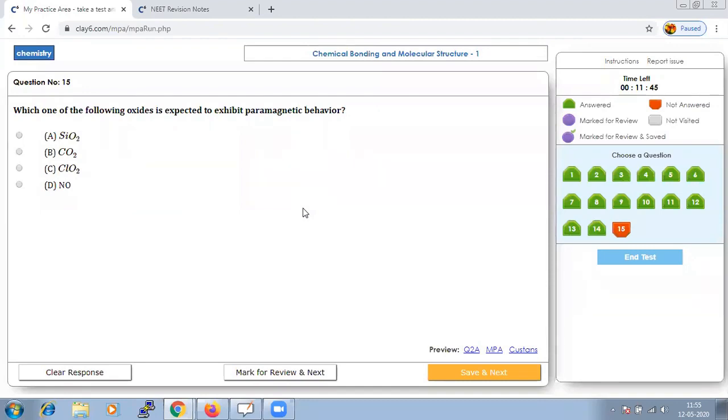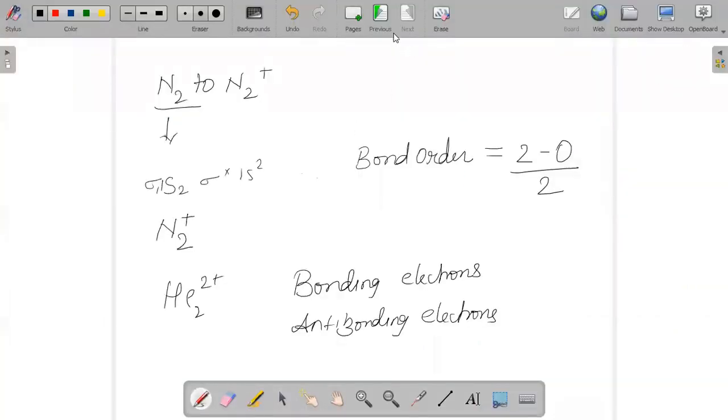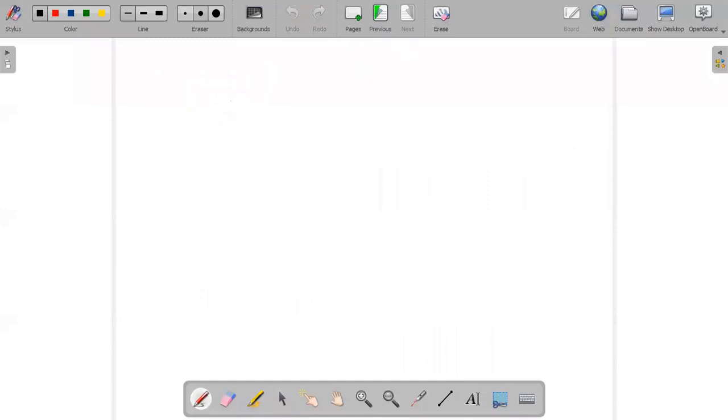When we are doing an electronic configuration for the given option, you find out the total number of valence electrons. If your valence electron count is an odd number, then it will be paramagnetic. It will exhibit paramagnetic behavior.